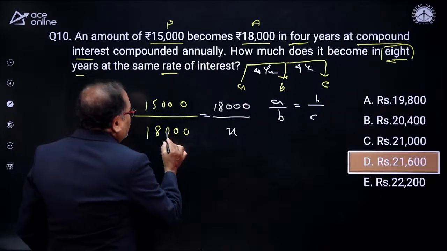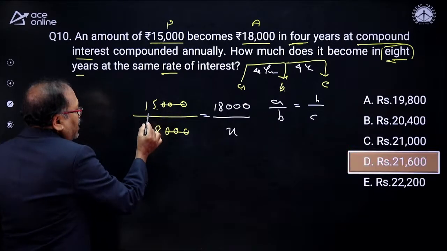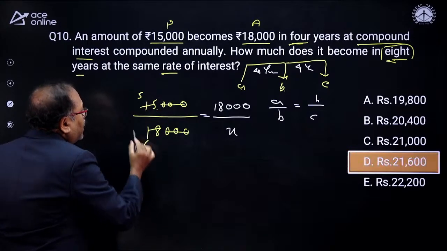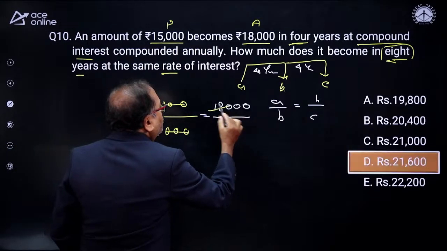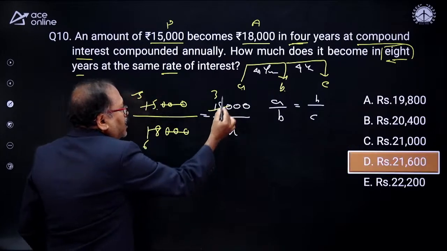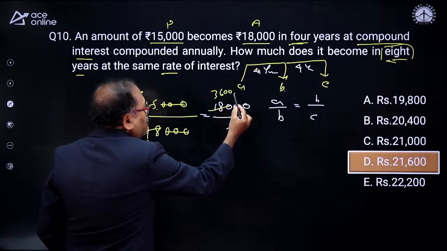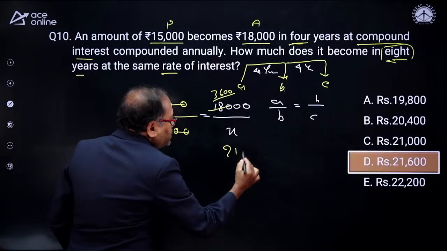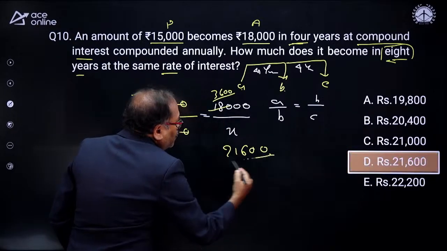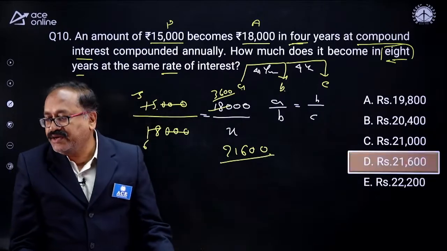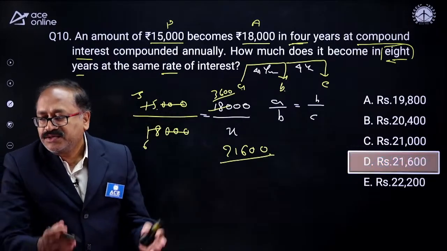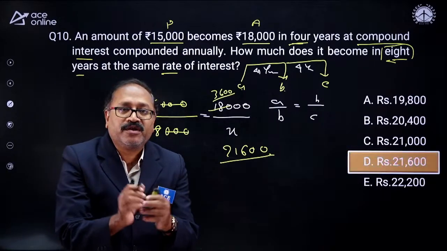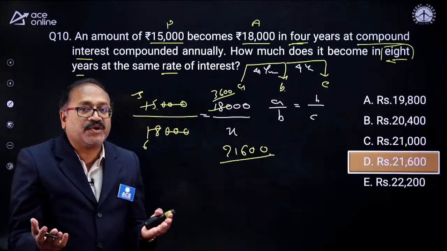As zeros get cancelled, with 3 this is 5 times and this is 6 times, and with 5 this is how many times? 5 3s are 15, 5 6s are 30, and 0 0, and multiply this by 36 into 6 is 216, followed by 2 more zeros: 21,600. Well done, Likhita, and Ramana is the first one who responded.